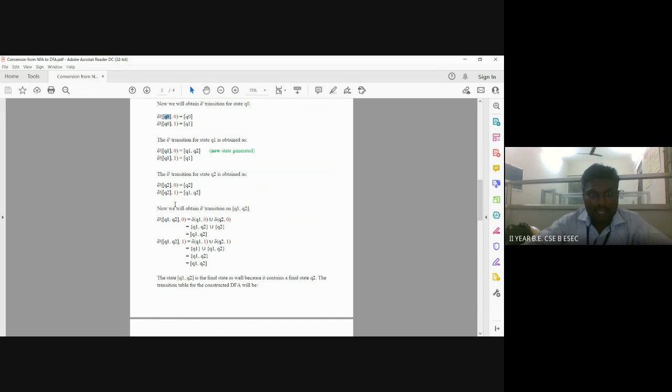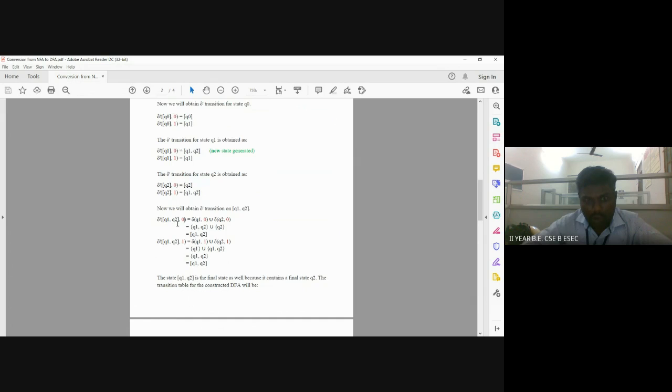When we apply this, we have delta dash of Q1 and then Q2 comma 0. We are taking Q1 and then Q2 as a single state, and for this single state we are applying input symbol 0. This transition goes to which state?